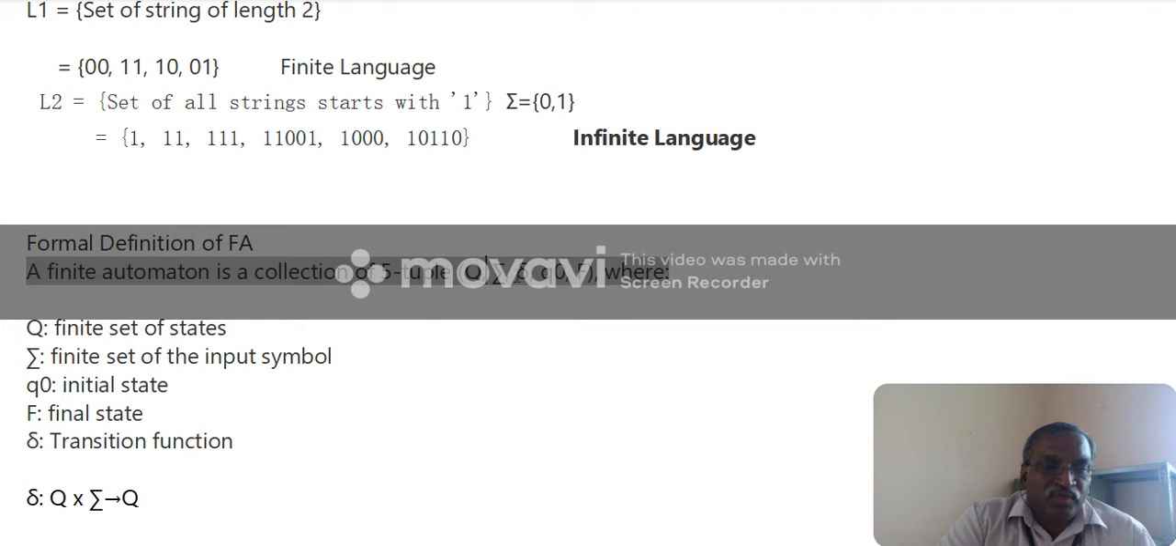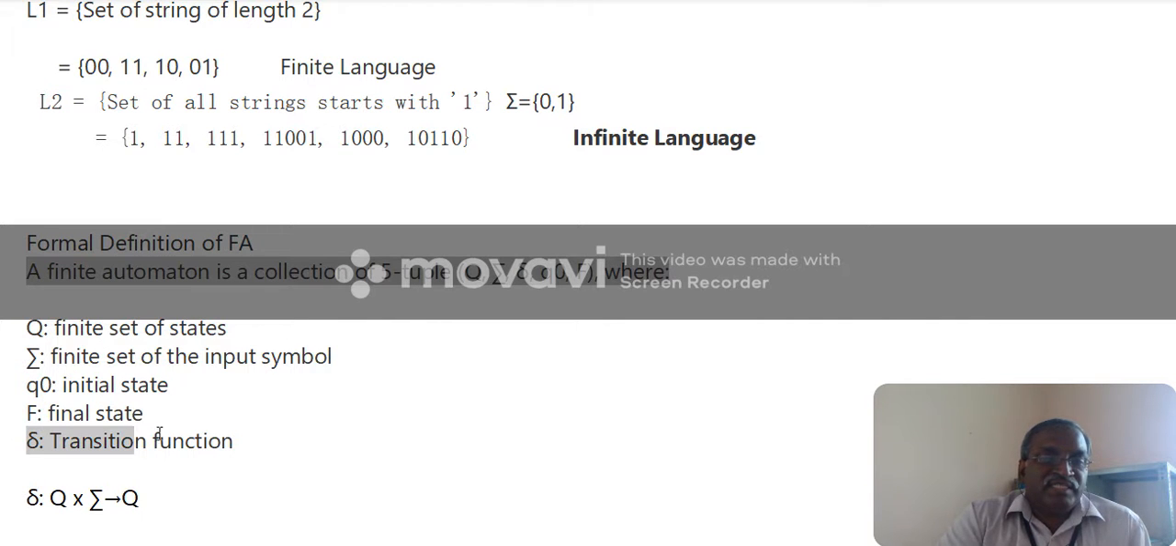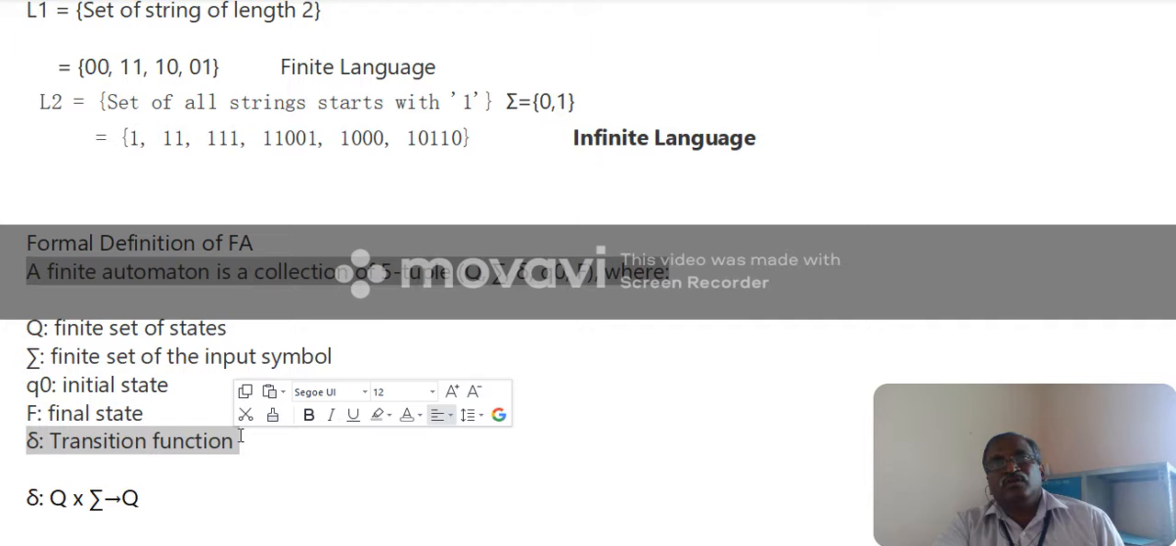Then q naught is the initial state. That should be mentioned with an arrow with no source. Then the final state, which is the last state, is mentioned in F. Then delta is the transition function. So delta is a transition function.